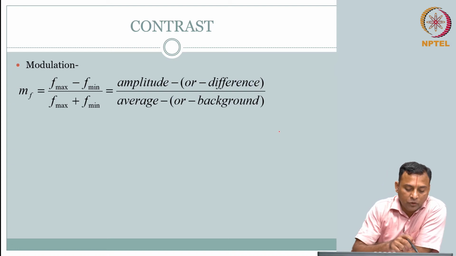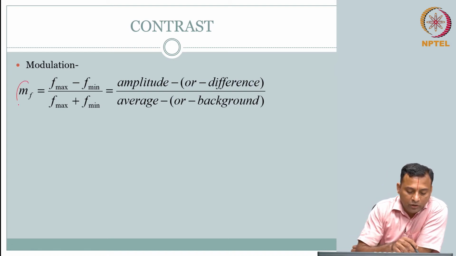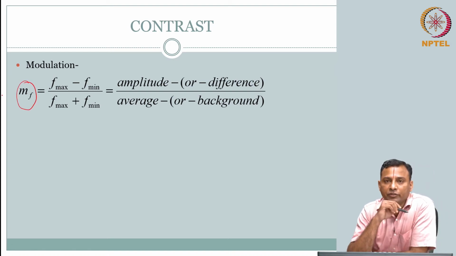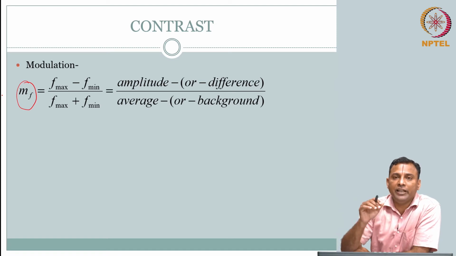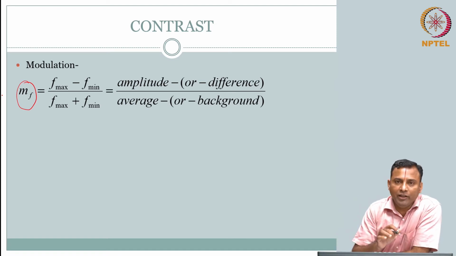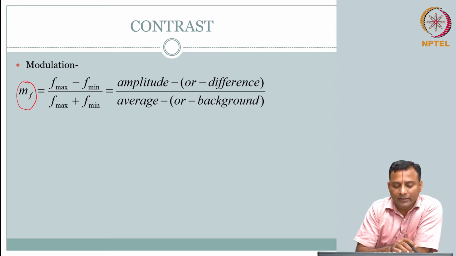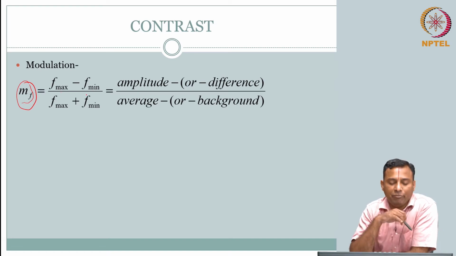So, we are going to identify the modulation of a function. You have a signal, we want to capture the modulation in the signal, that means it is varying. So, we want to capture this variation. We can do it several ways, but one of the easier ways is to capture this modulation through the modulation function, f max minus f min by f max plus f min.